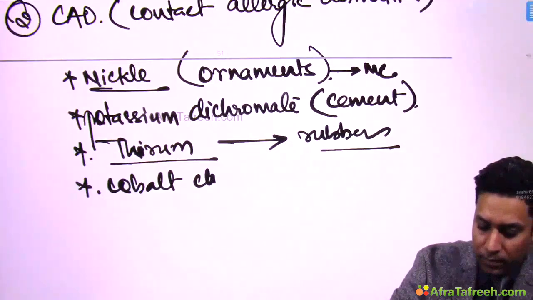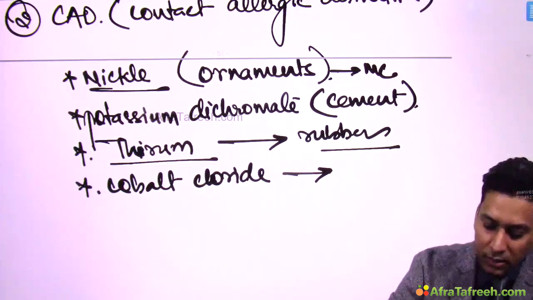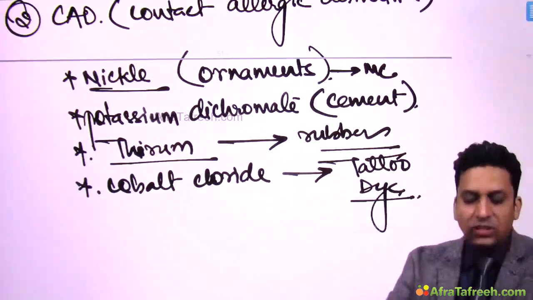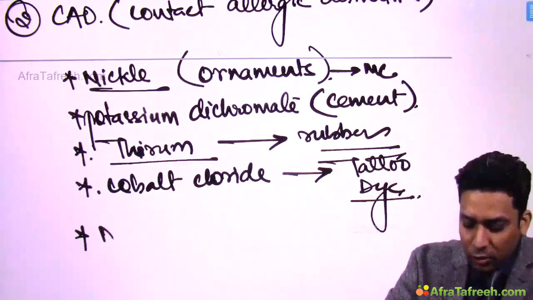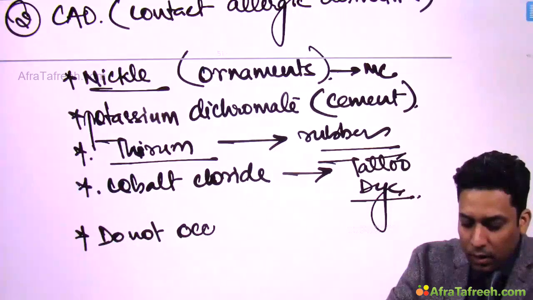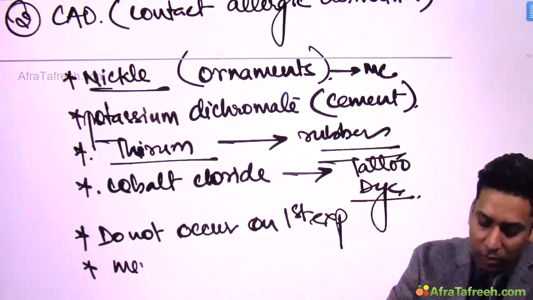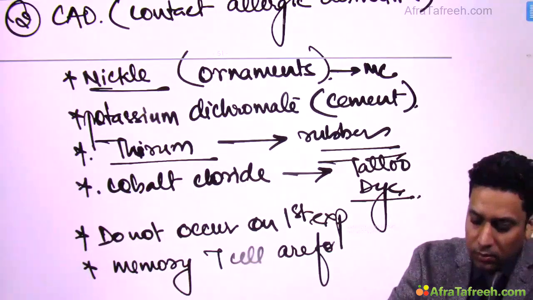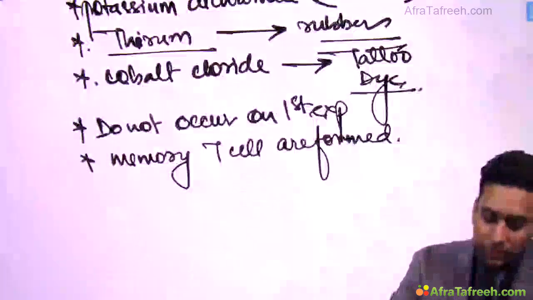Cobalt chloride, which is present in tattoo dye. So, these are few allergens which can lead to this allergic dermatitis. Now, remember that this allergic dermatitis does not occur on first exposure. Here, memory T cells are formed. So, with the help of these points, you can very easily differentiate allergic dermatitis from irritant dermatitis.